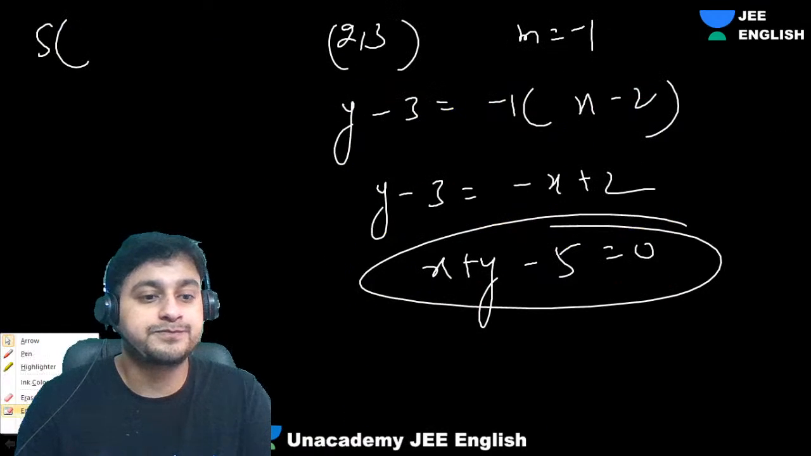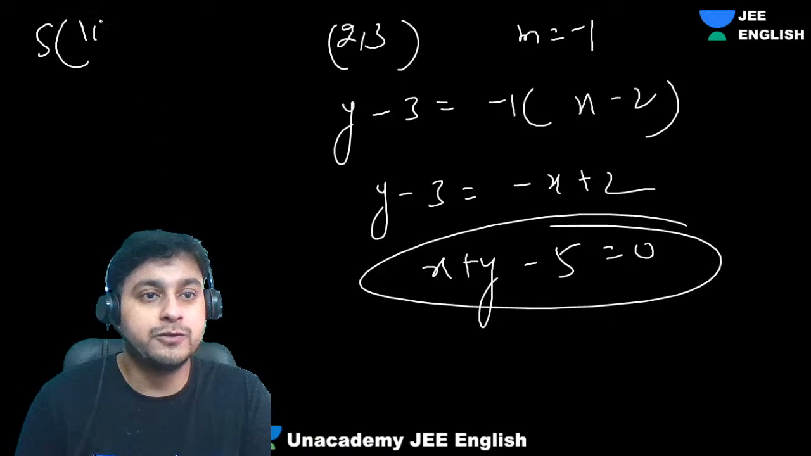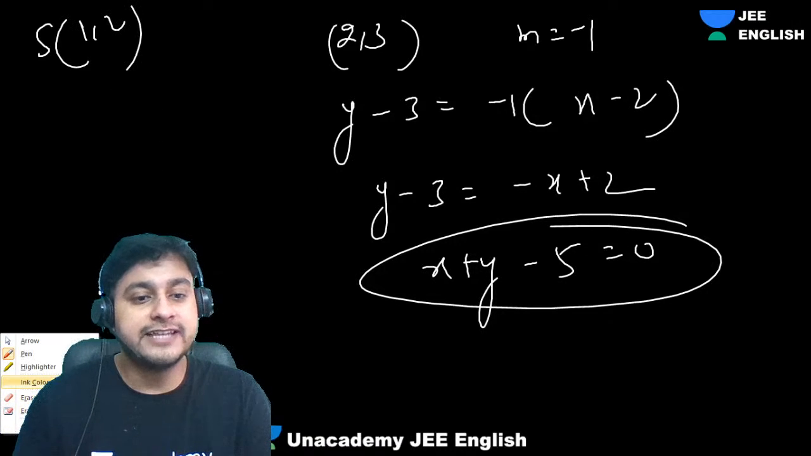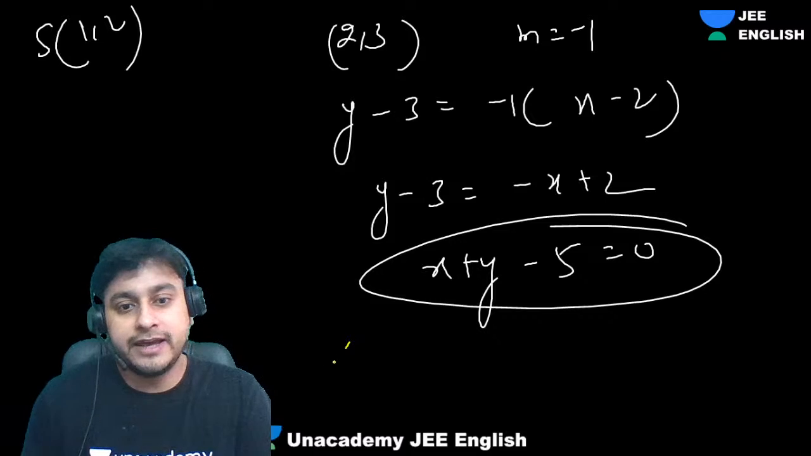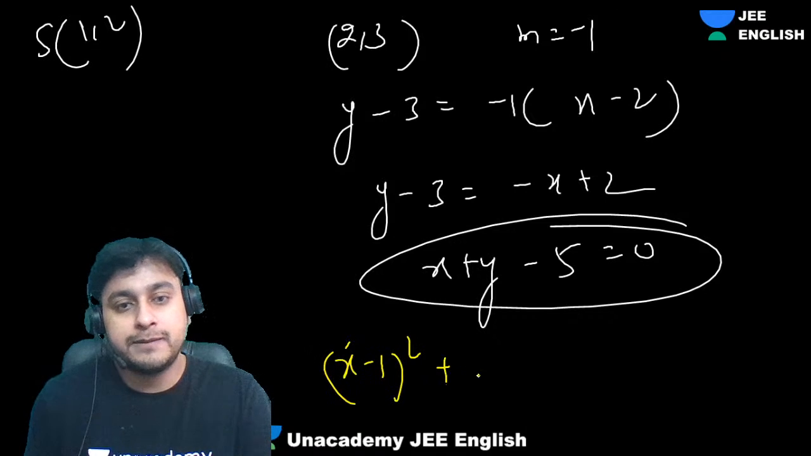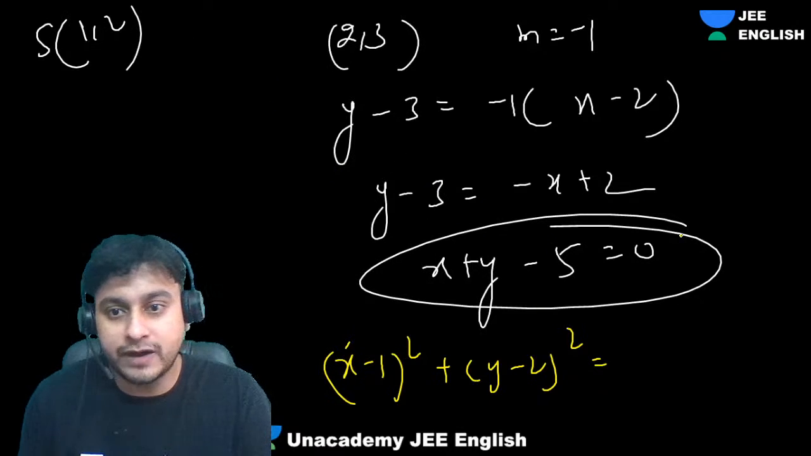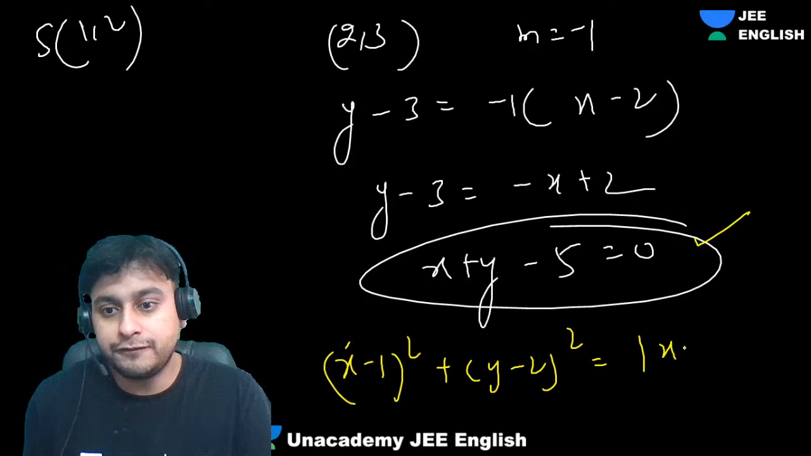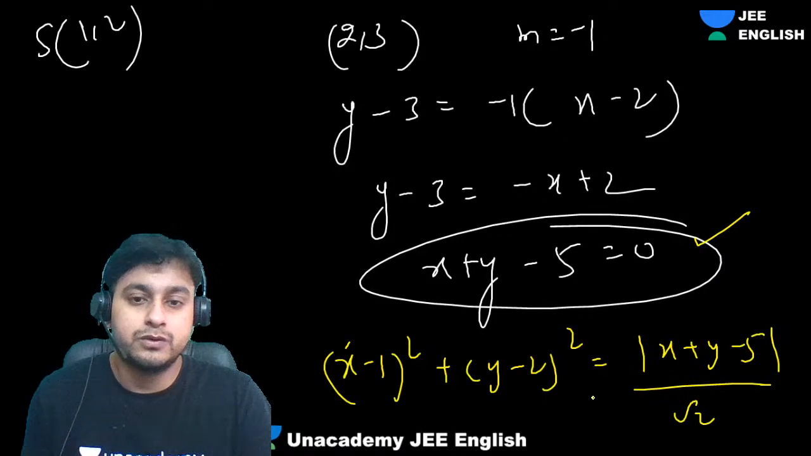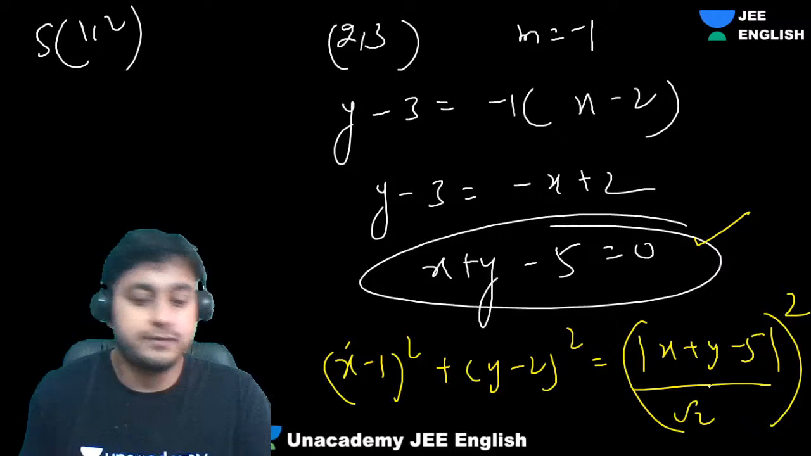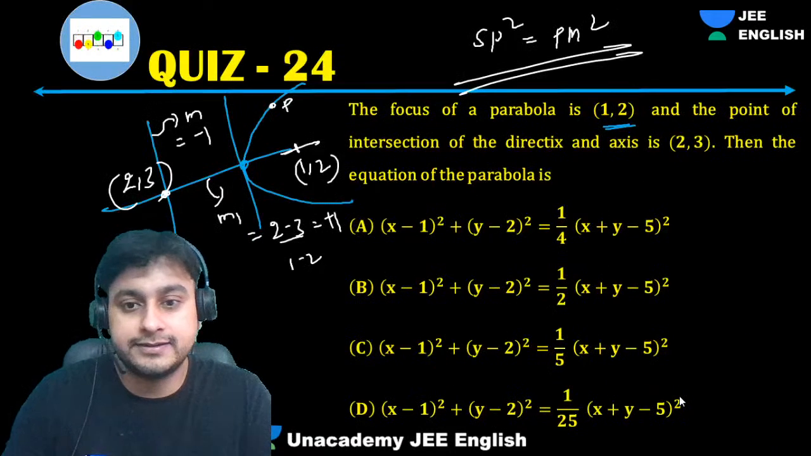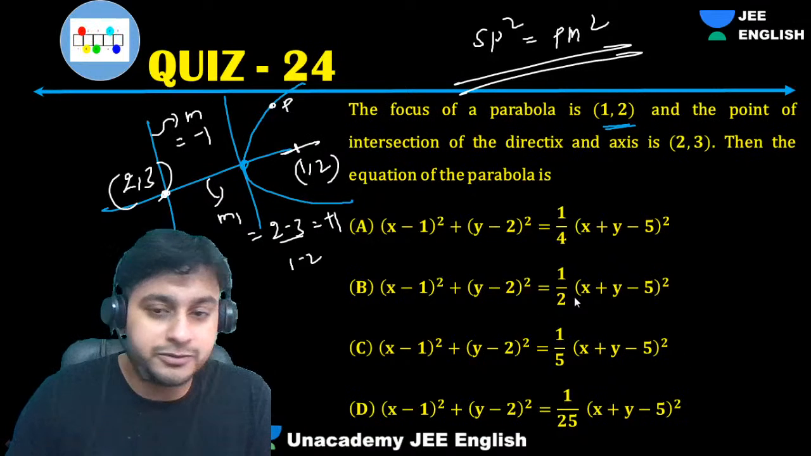(1, 2). So what will be the equation? We know that first SP square equals to PM square will be (x minus 1) whole square plus (y minus 2) whole square. This will be equal to distance of this (x, y) from this line, which will be mod of (x plus y minus 5) by root 2 whole square. Yes? Got it? So correct answer is option B.